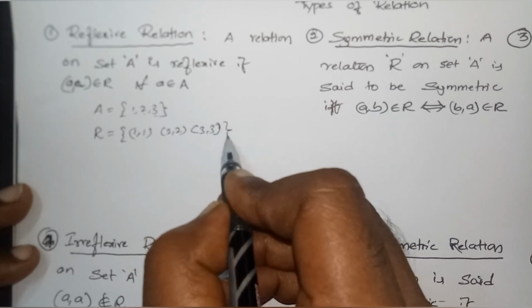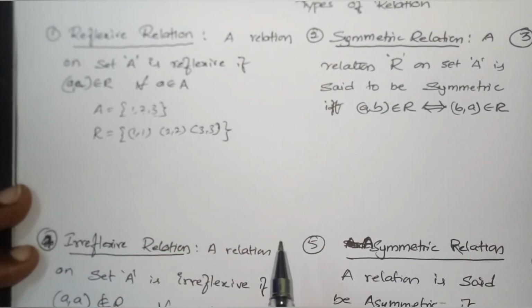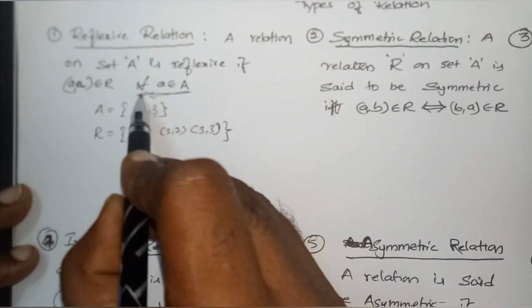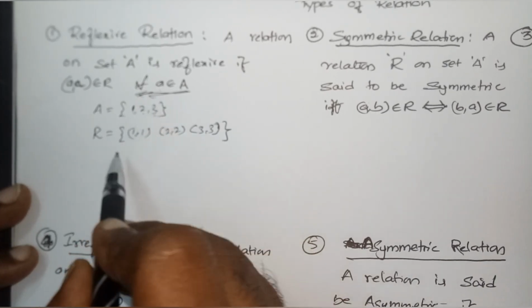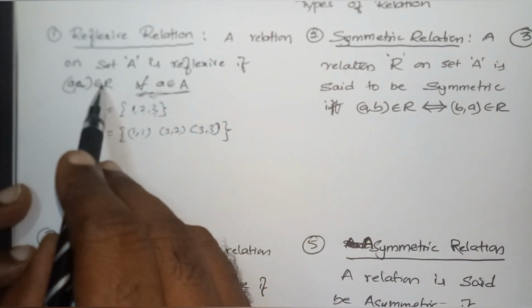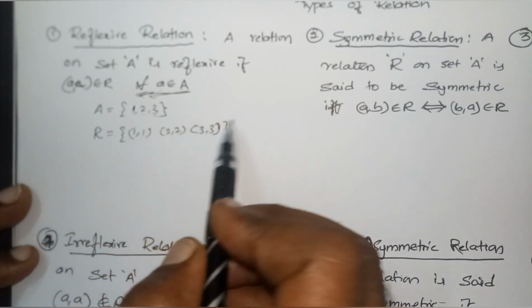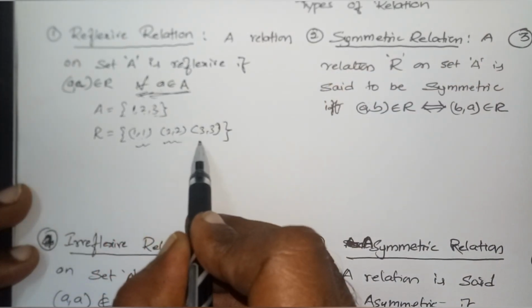If any one of these is missing, then it's not a reflexive relation. For each a belongs to A, for each element, we must have (a,a). For 1, (1,1). For 2, (2,2). For 3, (3,3). You can have different elements also, but these elements are compulsory.